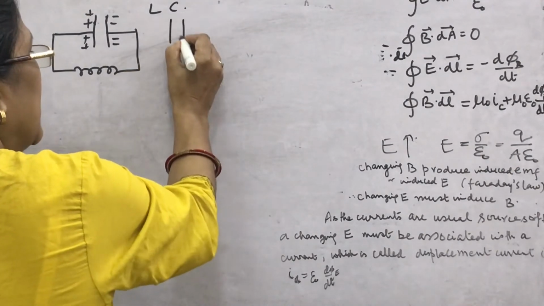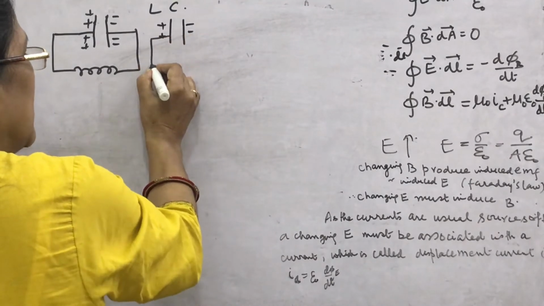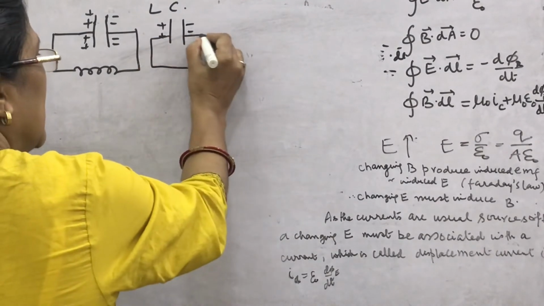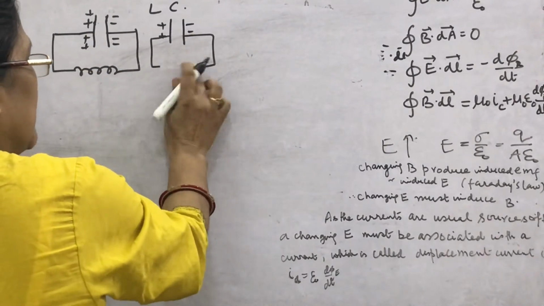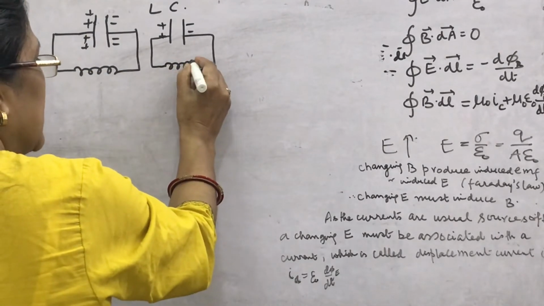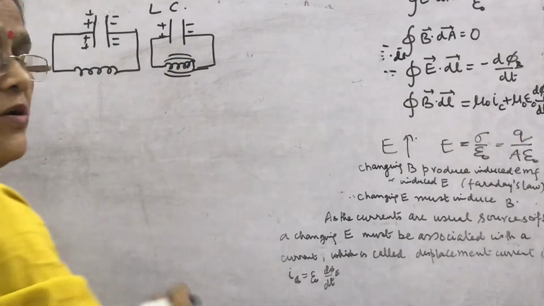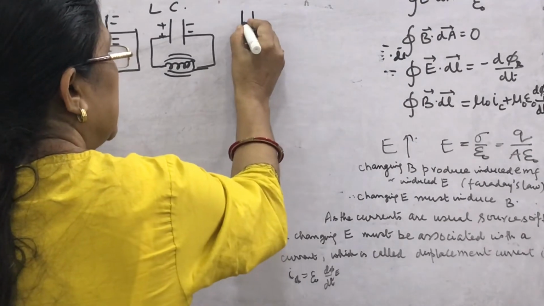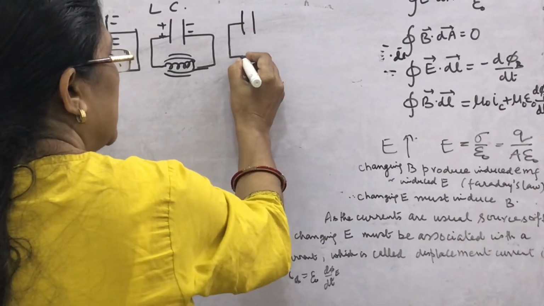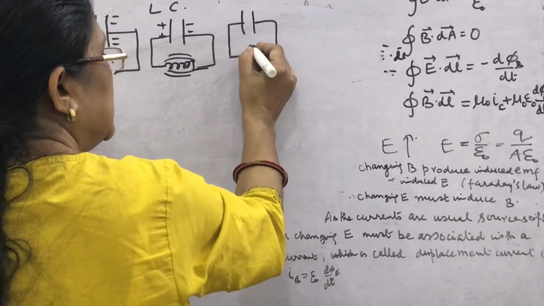In the second figure, some charges are here. The capacitor discharges through the coil, then what happens? Some of the electrical energy is converted into magnetic energy in the coil. We have read this earlier. Then the capacitor becomes fully discharged, and we find the magnetic energy is maximum and the electrical energy is 0.